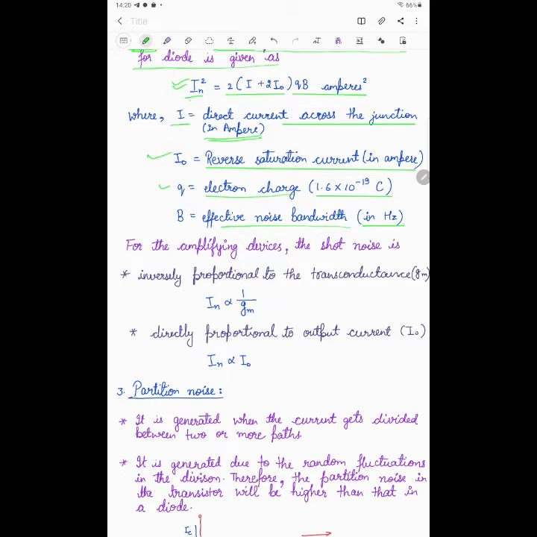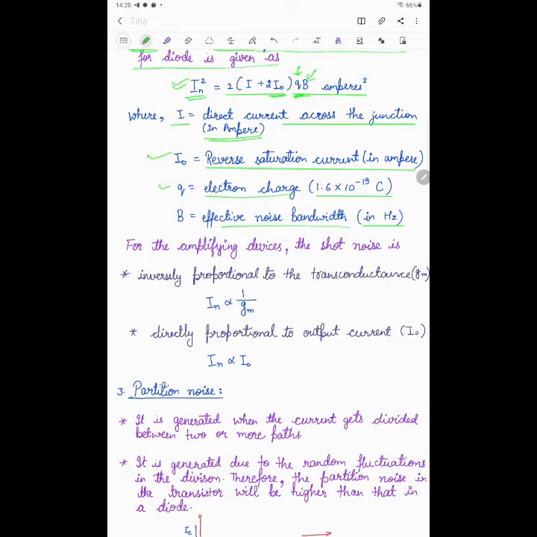So the shot noise current here, In square, is given by 2 times (I plus 2 I naught) QB. I is the direct current, I naught is the reverse saturation current, Q is the charge value, 1.6 into 10 to the power minus 19 coulomb, and B is the bandwidth in hertz.